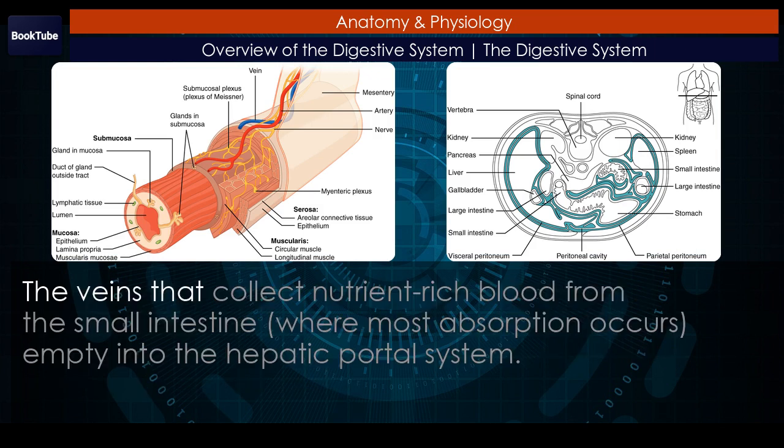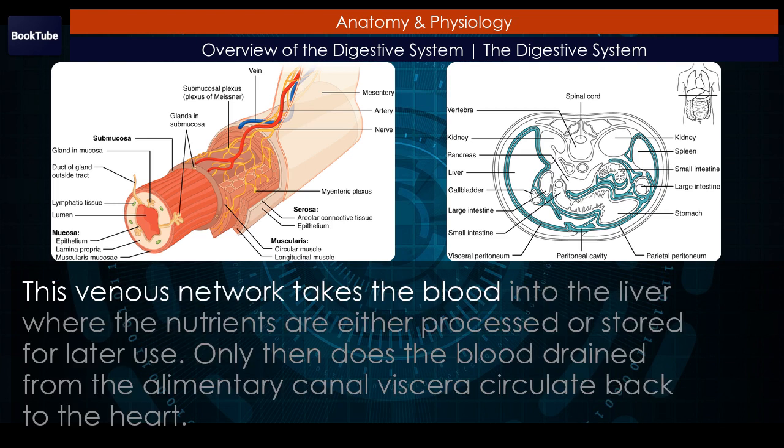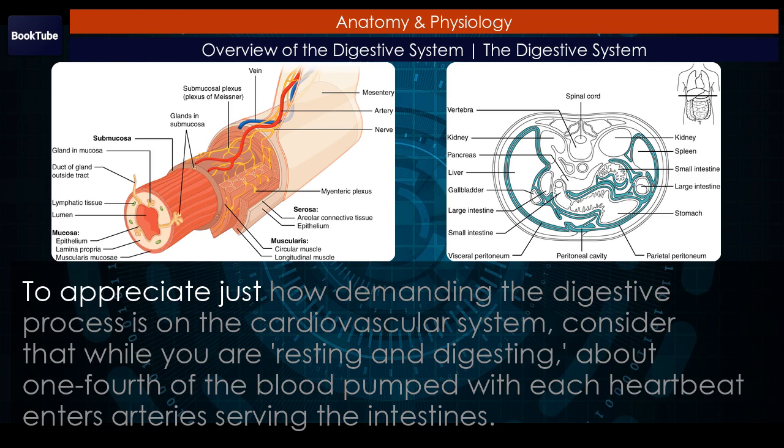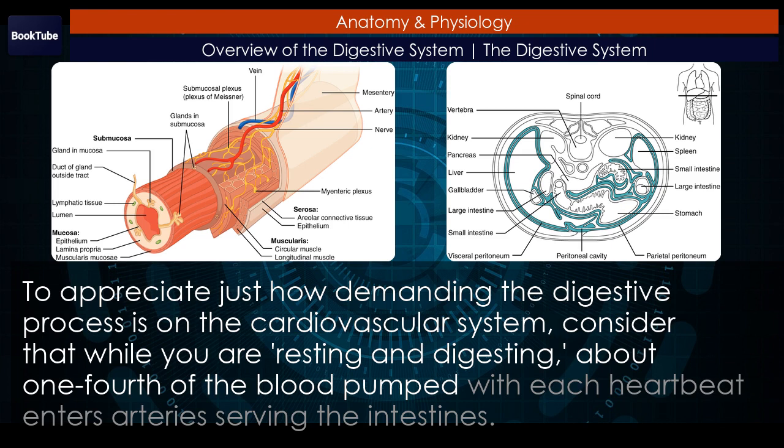The veins that collect nutrient-rich blood from the small intestine, where most absorption occurs, empty into the hepatic portal system. This venous network takes the blood into the liver where the nutrients are either processed or stored for later use. Only then does the blood drained from the alimentary canal viscera circulate back to the heart. To appreciate just how demanding the digestive process is on the cardiovascular system, consider that while you are resting and digesting, about 1/4 of the blood pumped with each heartbeat enters arteries serving the intestines.